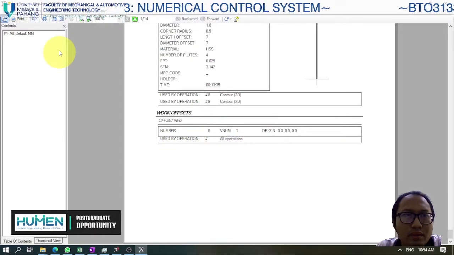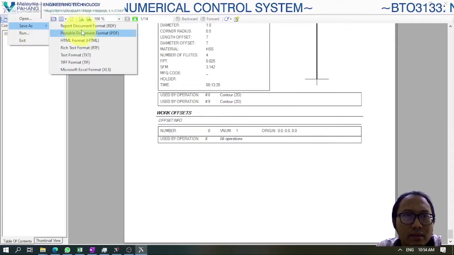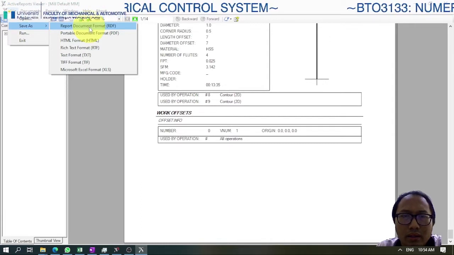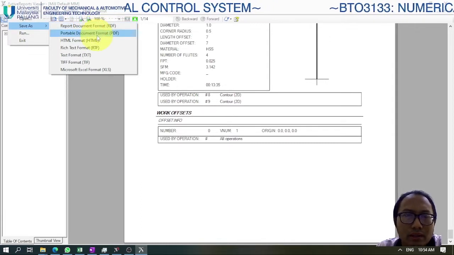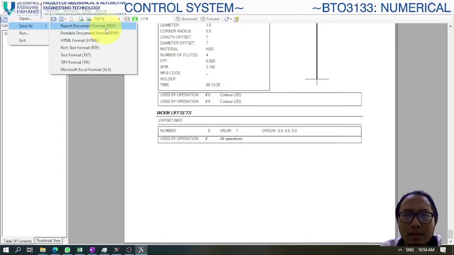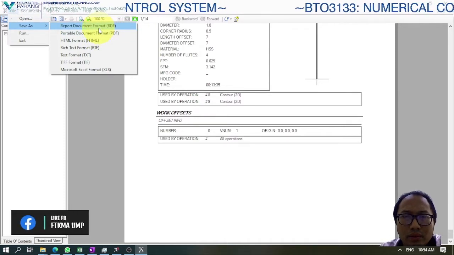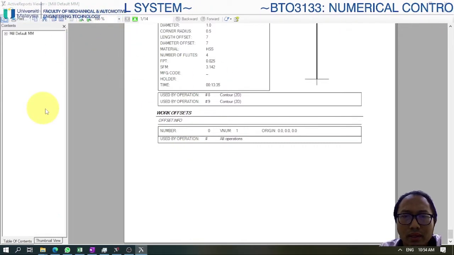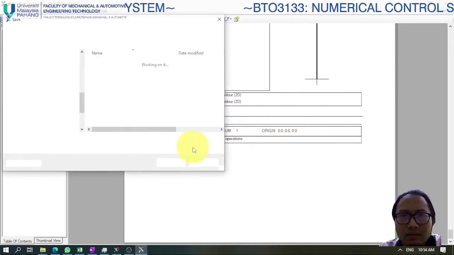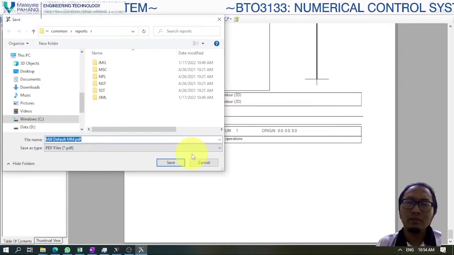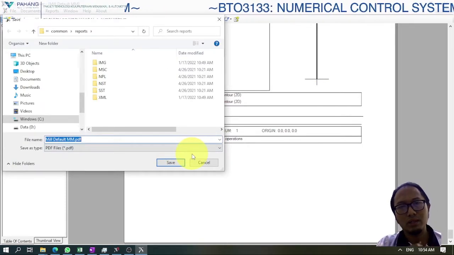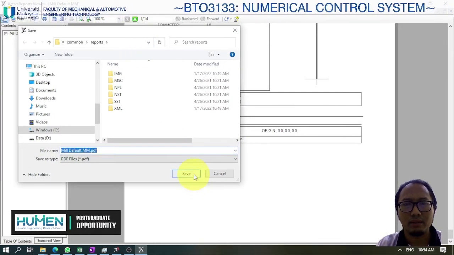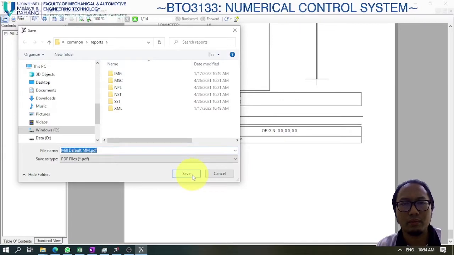That's it. You can save this file as a PDF, then attach it to your report, combined with your report at the end of your project report. Just save as PDF, and the rest is as usual. So that's it for this video. You can use this method to include the attachment, and this attachment must be included in the project report.